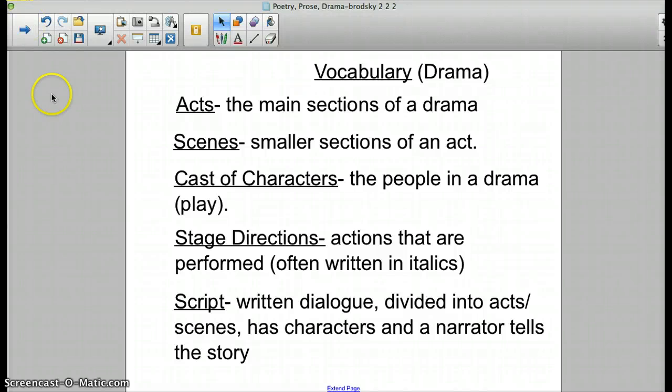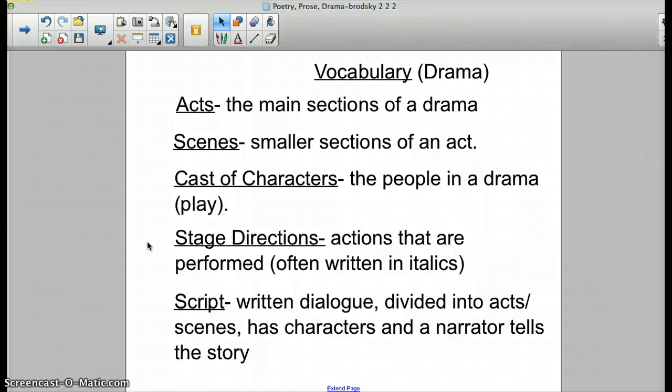And then your script is what usually you memorize. It's written in dialogue. It's divided into the acts and the scenes. It has characters, and a narrator will usually tell the story. The narrator isn't always on the stage with the actors and actresses, but they're giving background information so that the people in the audience can understand why certain characters might be doing something or saying something, how they're interacting. Okay. A lot of you have been in plays, whether they're at the Heider Center or just in your classroom.